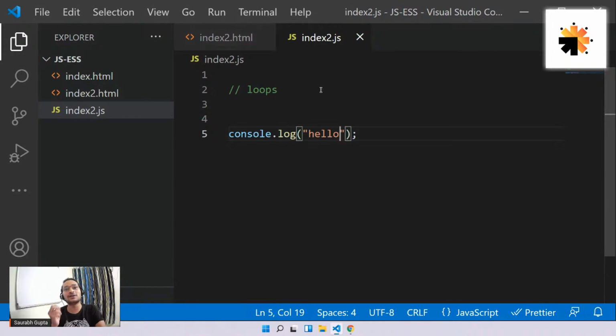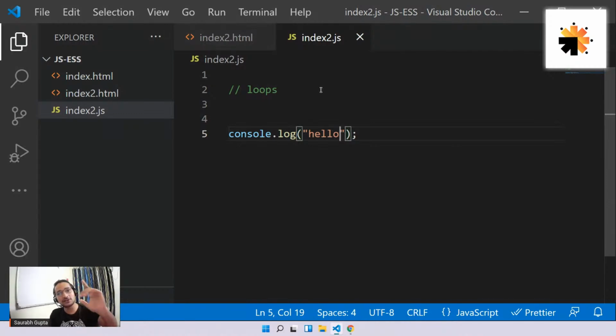So that's where something called a loop comes in. A loop is something that executes itself again and again. Whenever I have some code that I want to execute multiple times, I can give that code to the loop: fine, loop, take this and execute this for me. And the loop will by default execute it again and again. We can also stop a loop at a desired time. By default, a loop will never stop, so we have to understand how to stop a loop. That's what we're going to learn now.